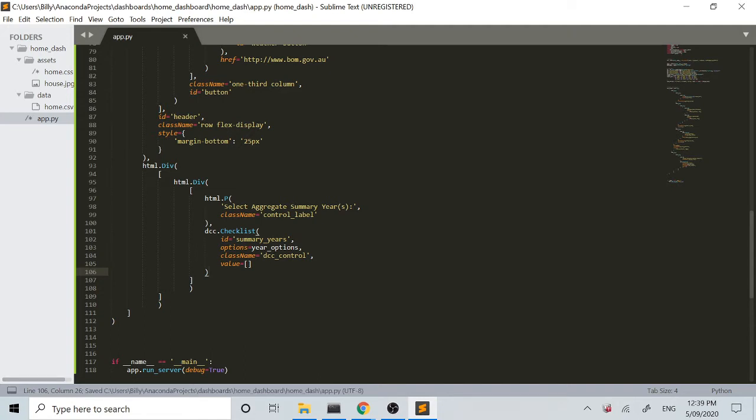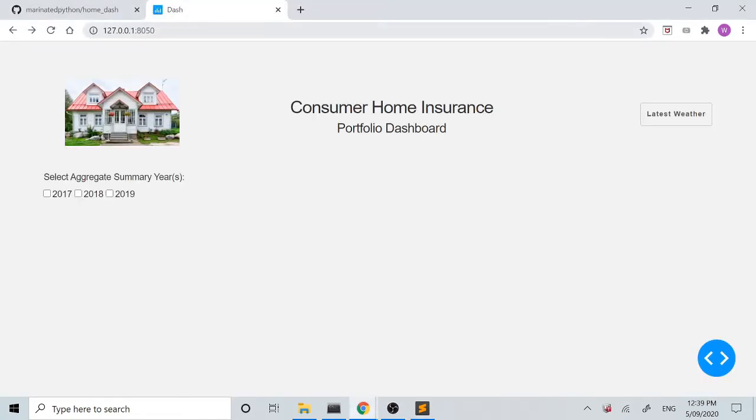So we'll save our code now, come back over, and as you can see here, this was our html.P, which was our text, and this is our checklist where we can check the boxes.